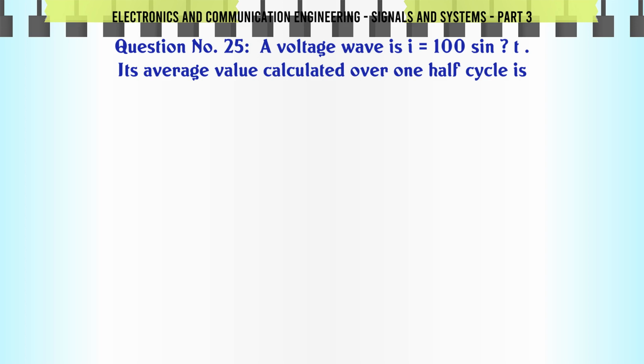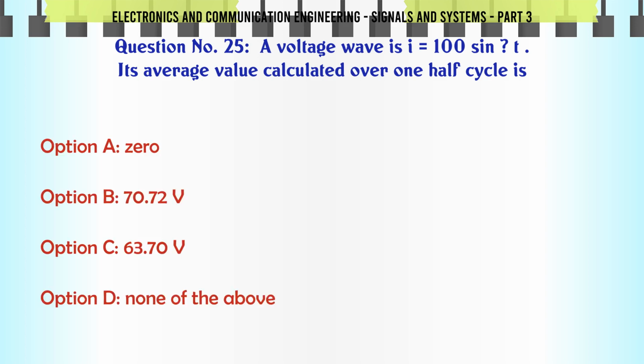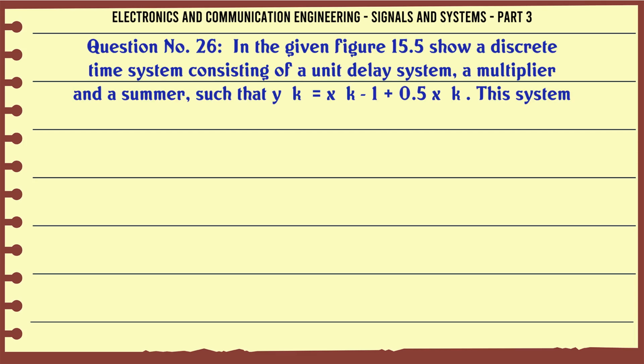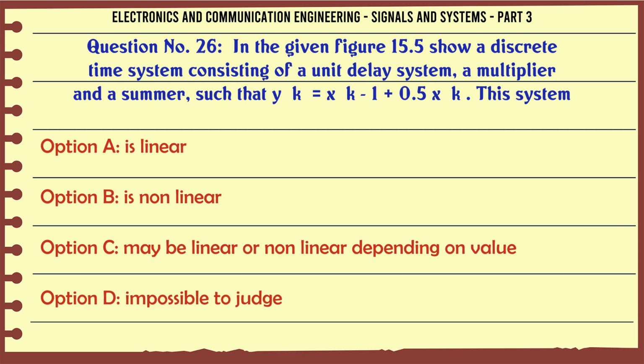A voltage wave is v = 100 sin(ωt). Its average value calculated over one half cycle is: A, 0; B, 70.72 V; C, 63.70 V; D, none of the above. The correct answer is 63.70 V.